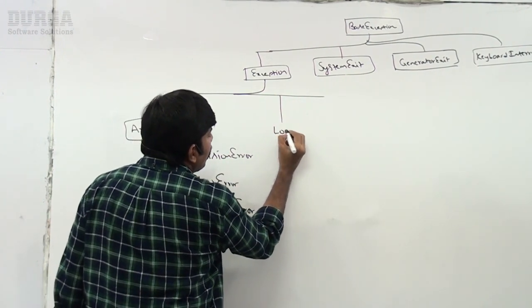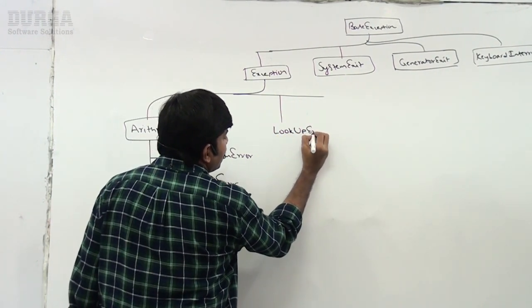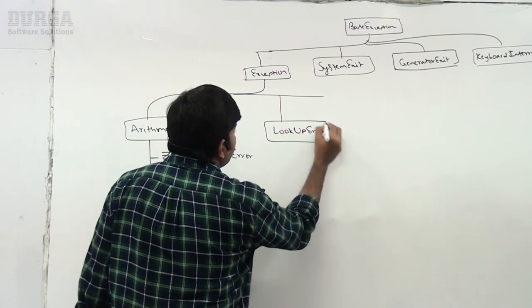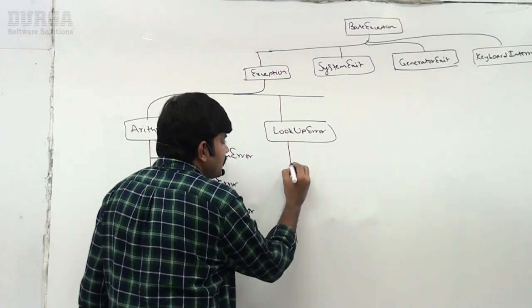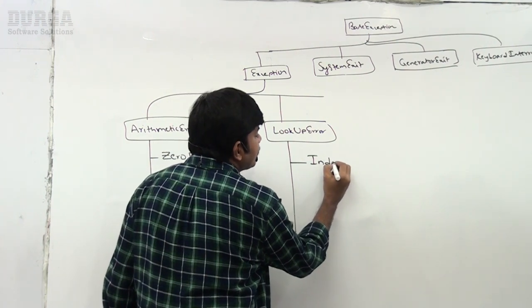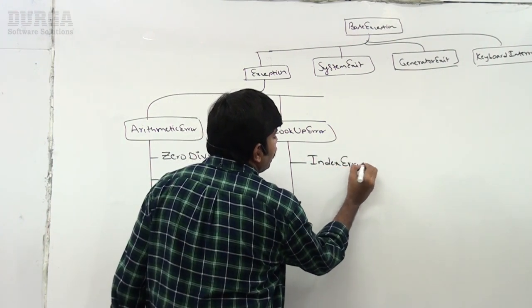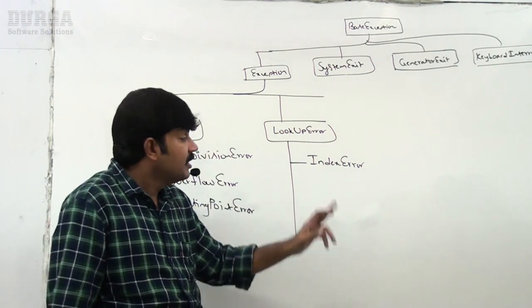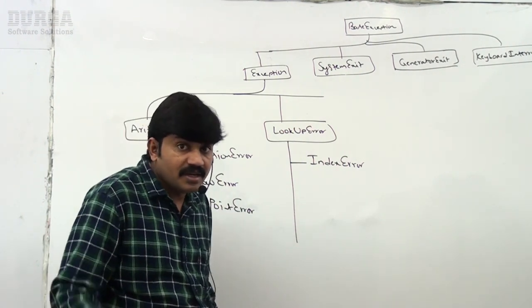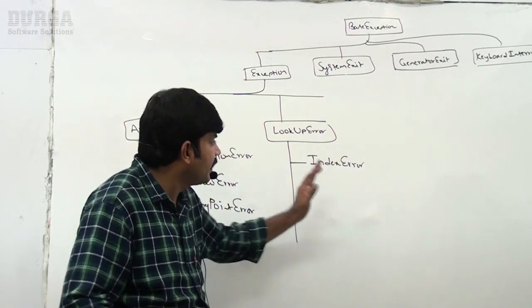Lookup error. One more child class is there, lookup error. For this lookup error, there are some child classes. Index error: have you remembered? Whenever you try to access a string or list element out of range, we get index error.